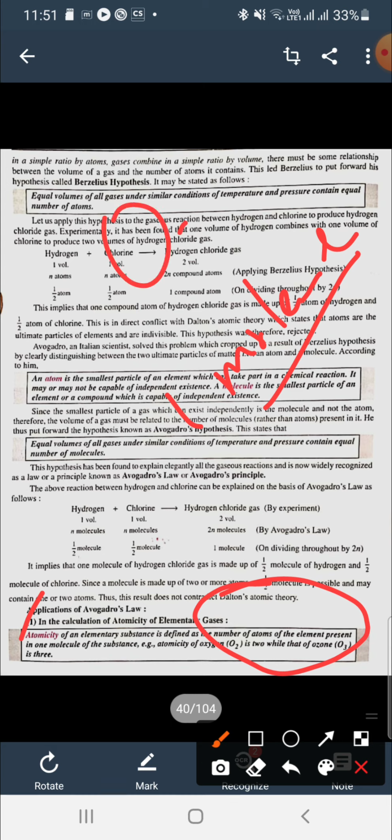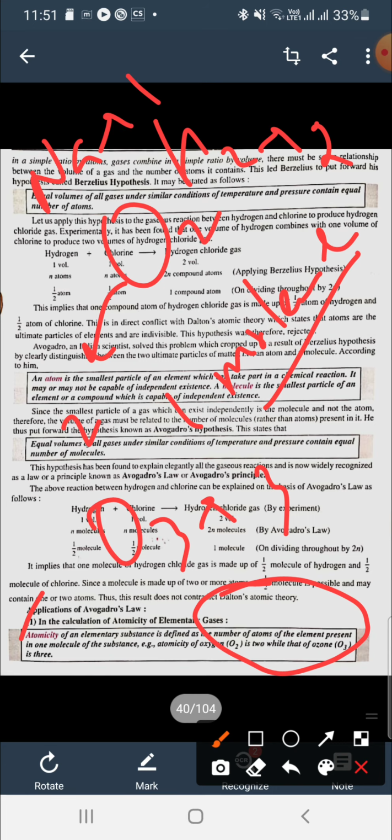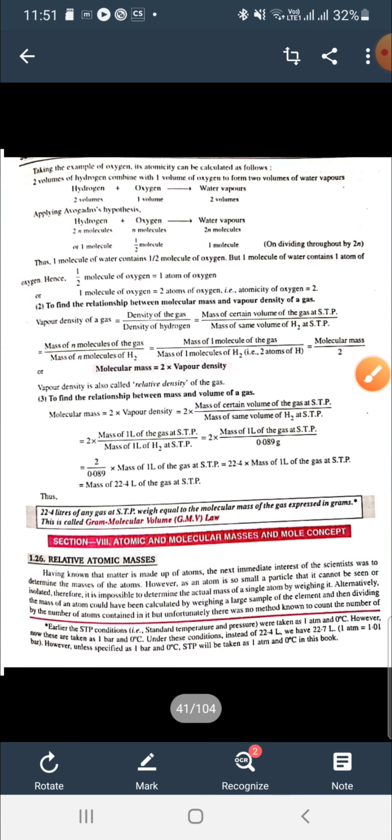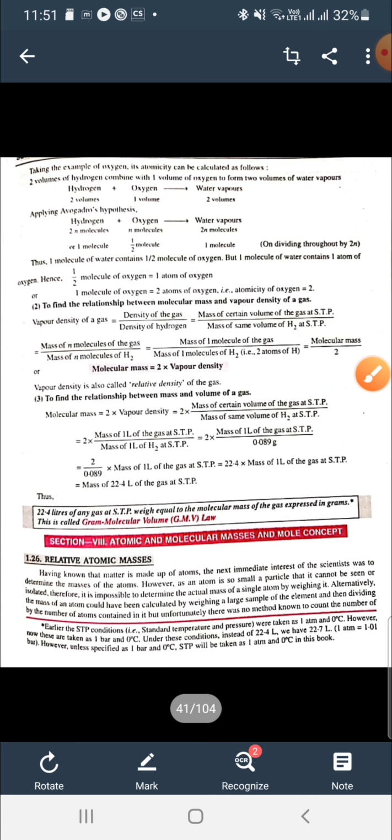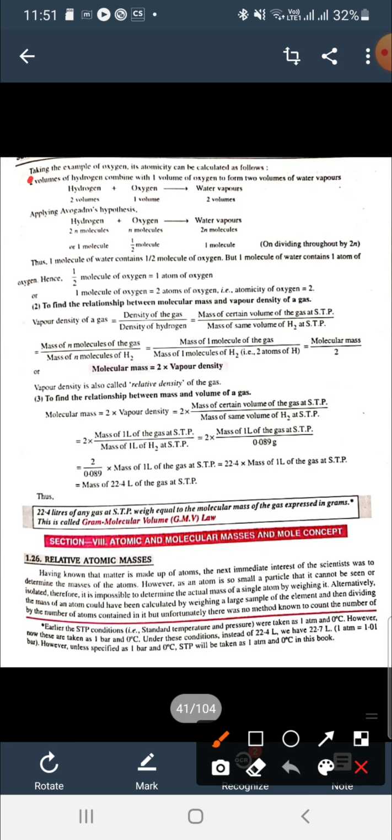For example, oxygen has 2 atomicity. Ozone has 3 atomicity. Hydrogen has 2 atomicity. And sodium has 1 atomicity. So these are the atomicity, and now by using Avogadro's hypothesis, we find the atomicity. So here you can see 2 volumes of hydrogen are combining with 1 volume of oxygen to form 2 volumes of water vapors.